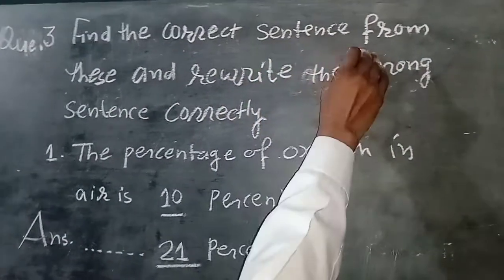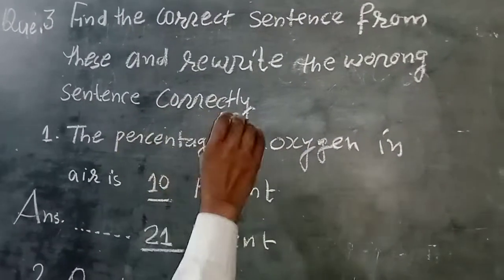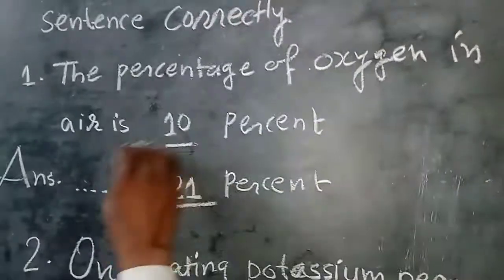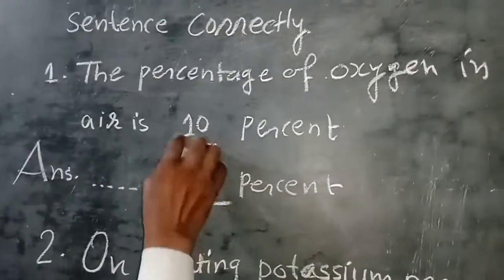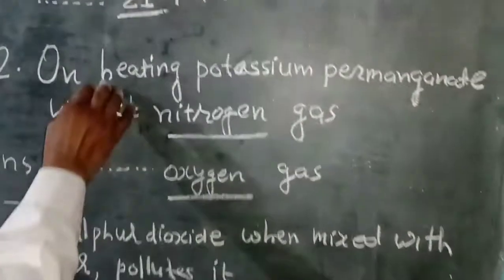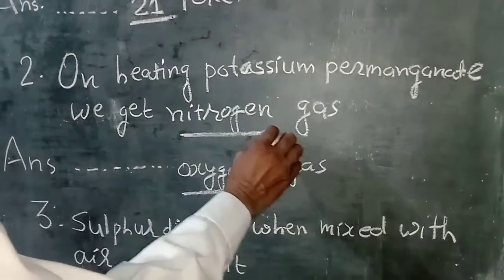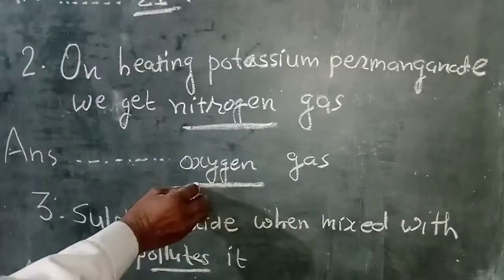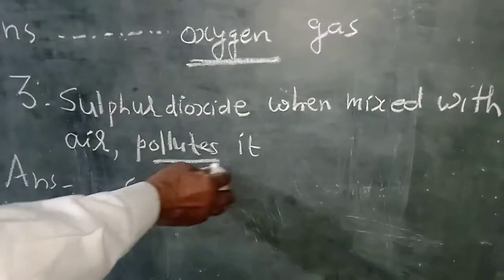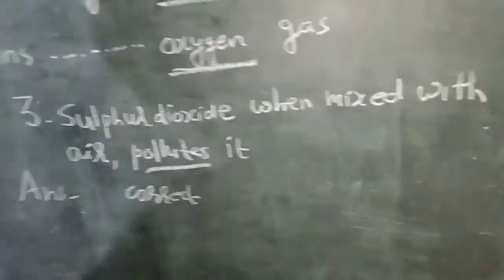Find the correct sentences and rewrite the wrong sentences correctly. Number one: the percentage of oxygen in air is 10%. It is wrong. It is not 10%, but 21%. On heating potassium permanganate, we get nitrogen gas. Here it is not nitrogen gas, but oxygen gas that is obtained. Sulfur dioxide, when mixed with air, pollutes it. It is correct. There is no change.